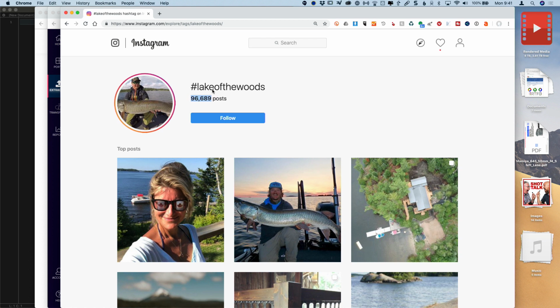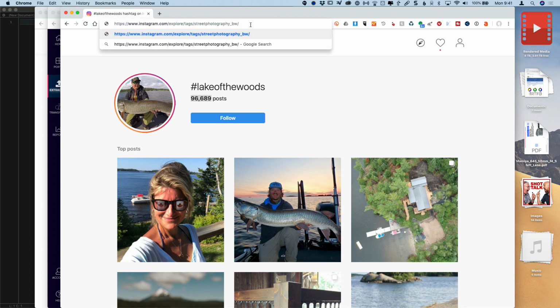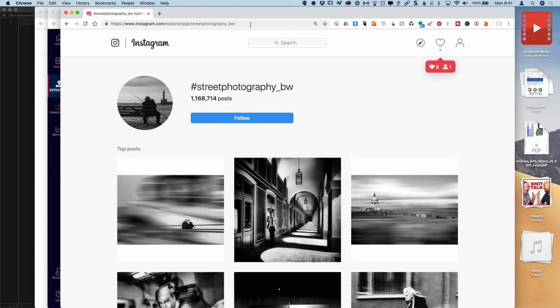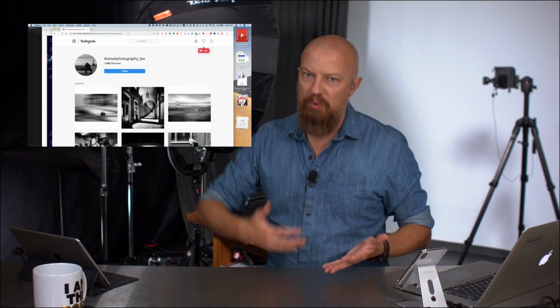This is the result of this one particular hashtag. Here's the URL, instagram.com/explore/tag/ in this case, Lake of the Woods. I'm going to hit paste. I've got that street photography one on my clipboard, drop that in, and this one has 1,160,714 posts. So that clearly is way beyond my scope. I should not be posting in there. But this is what I've got to find out 700 stinking times.